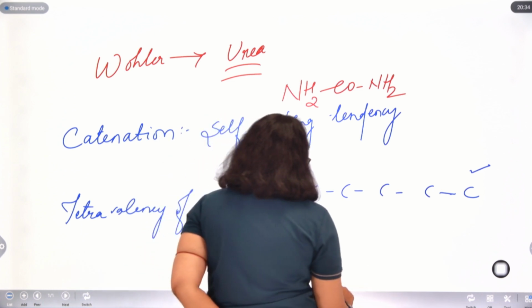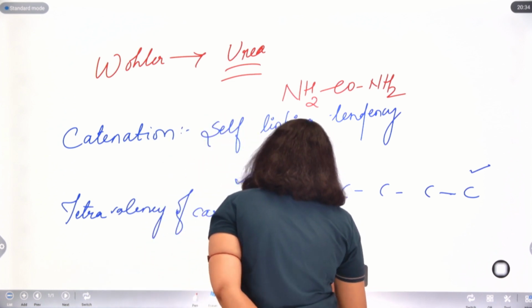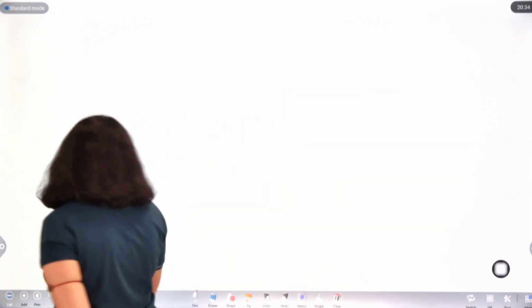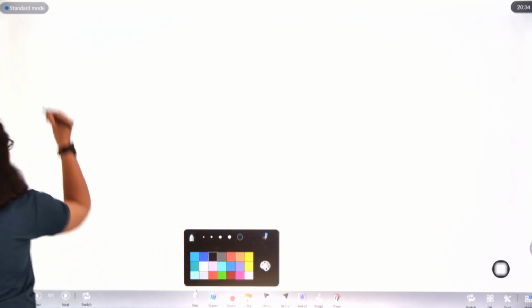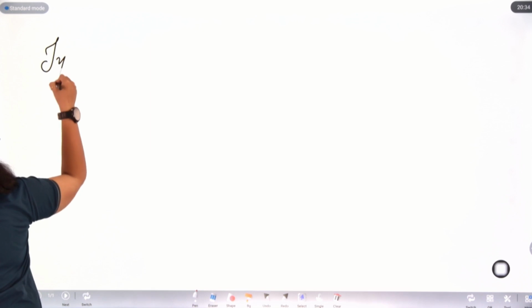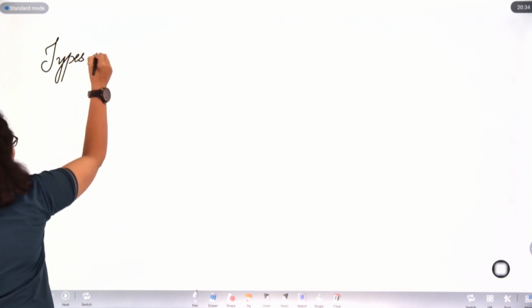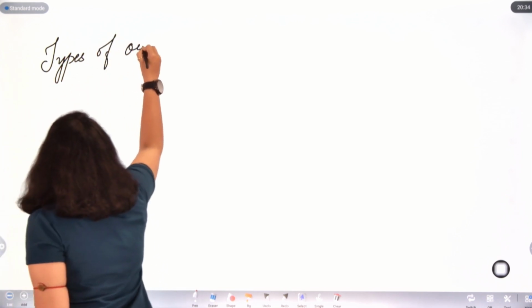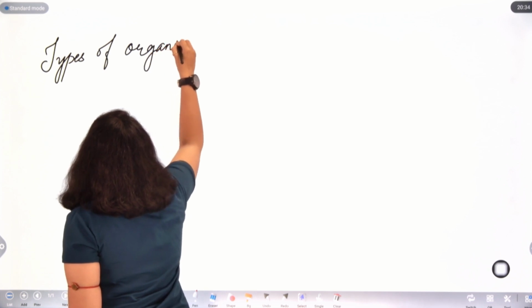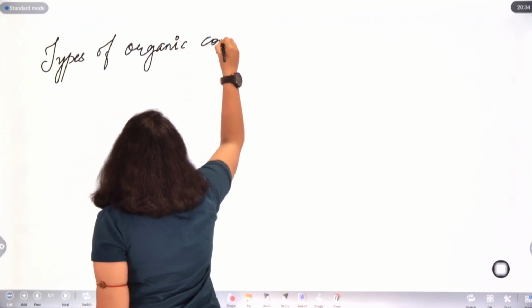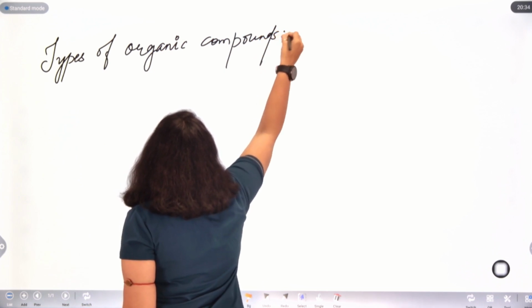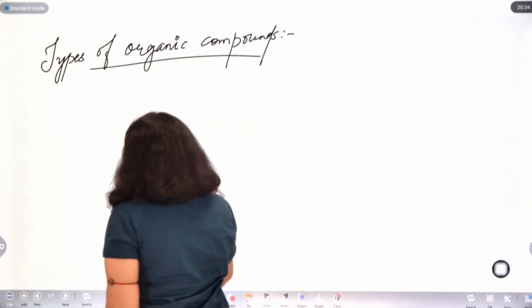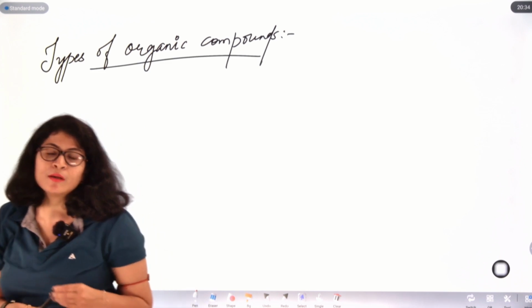Now, we will understand what the types of organic compounds are.